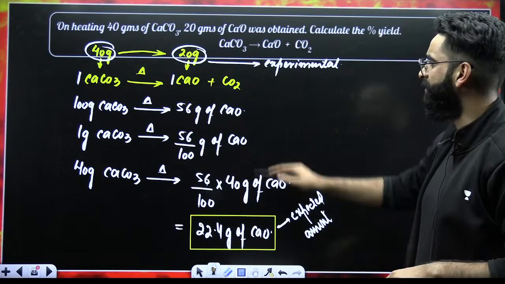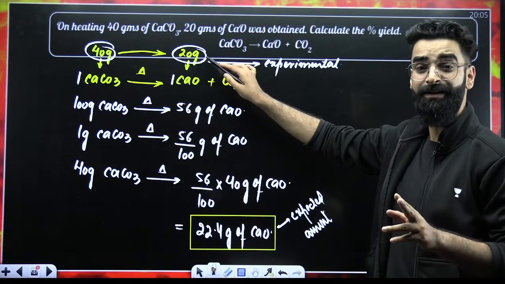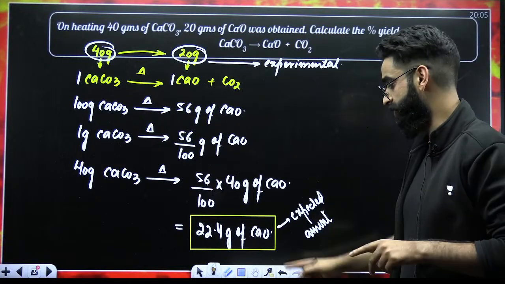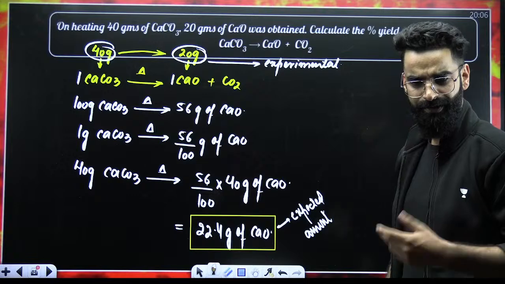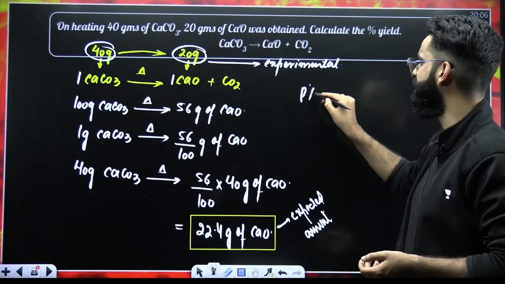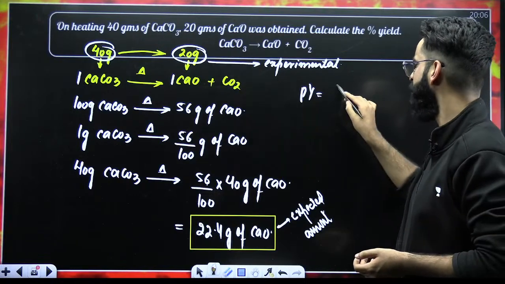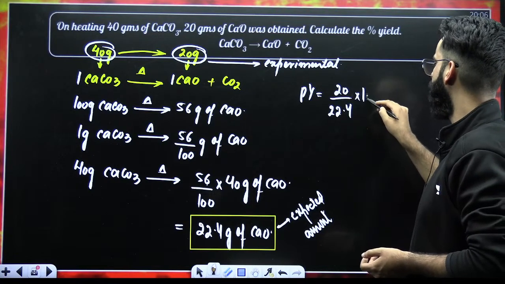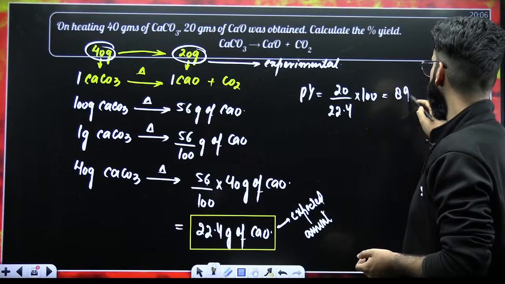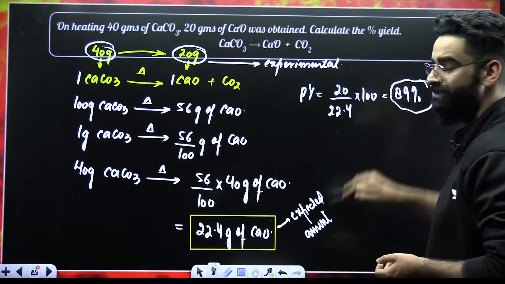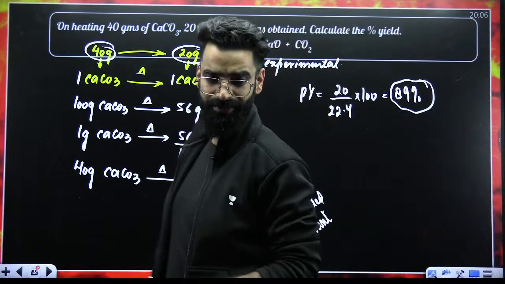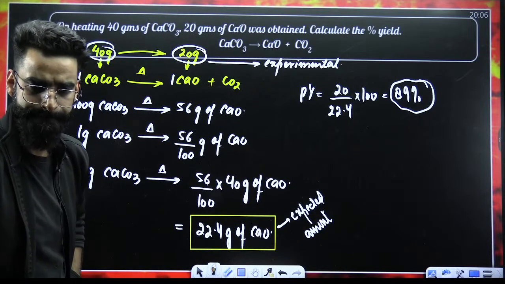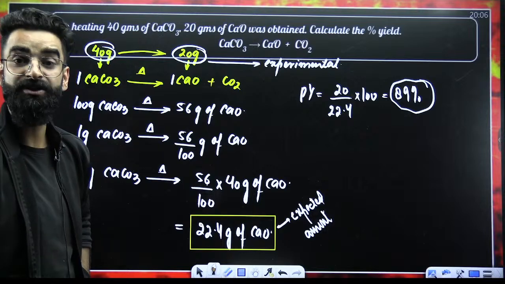What is the experimental amount? In reality, 20 grams of calcium oxide is produced. How much should have got produced? 22.4, right? So I can directly calculate the yield. Percentage yield is equal to experimental amount divided by expected amount multiplied by 100. When you solve this, you get the value exactly as 89%. So the percentage yield of the reaction is nothing but 89%.